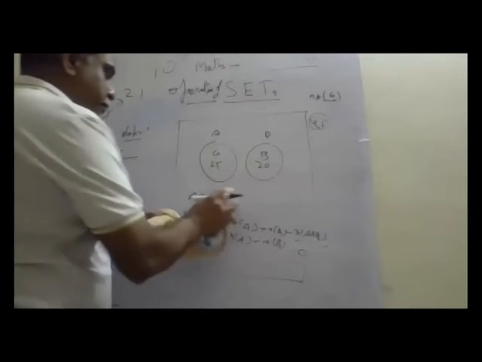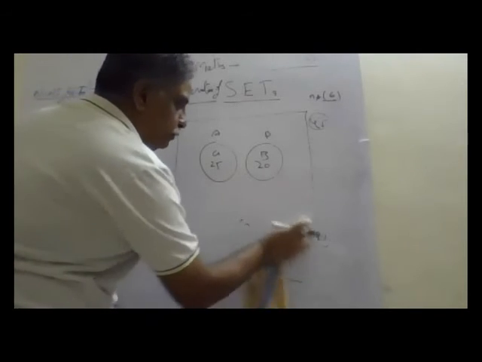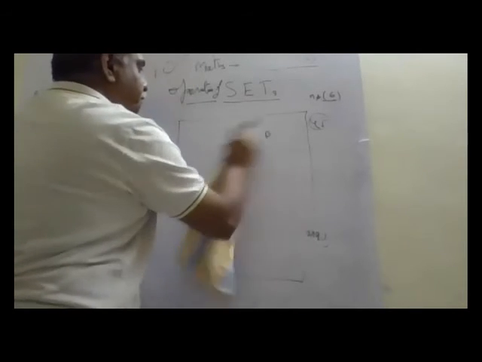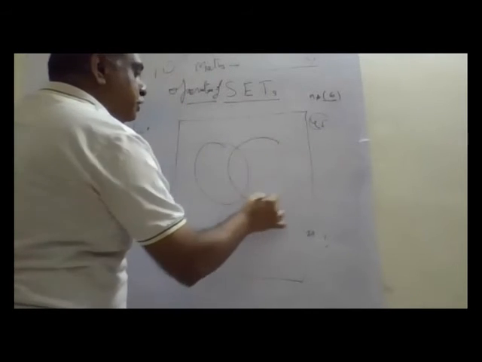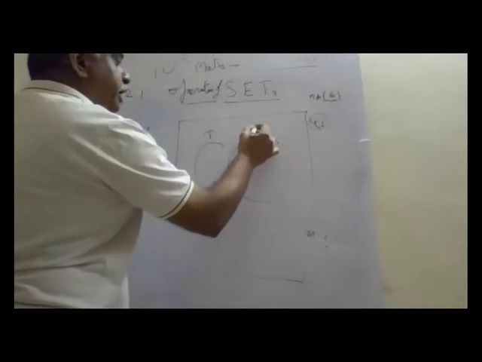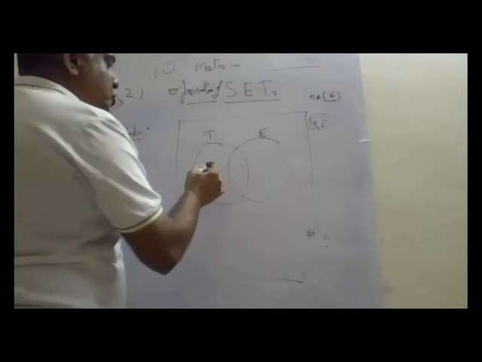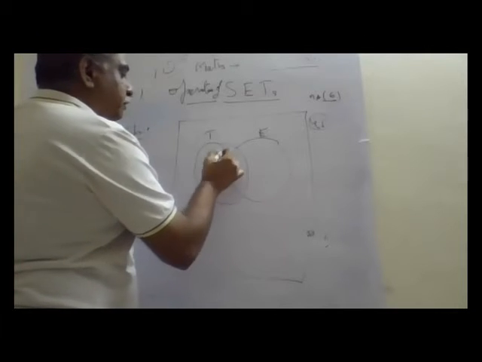Now, same class. So we have, this is Telugu speaking, this is English speaking. Telugu speaking, there are 25.